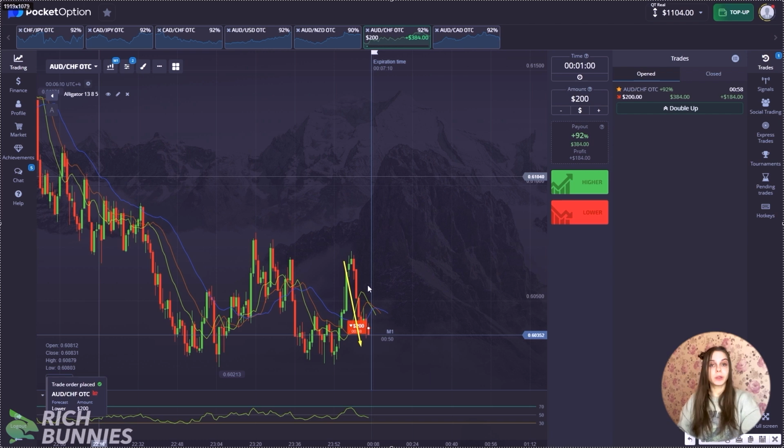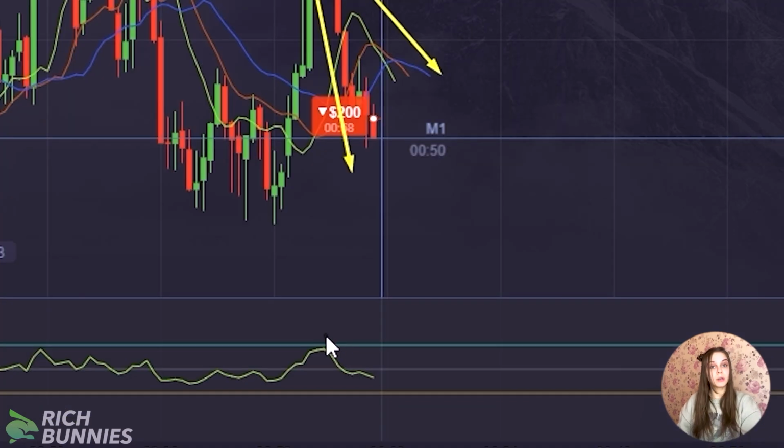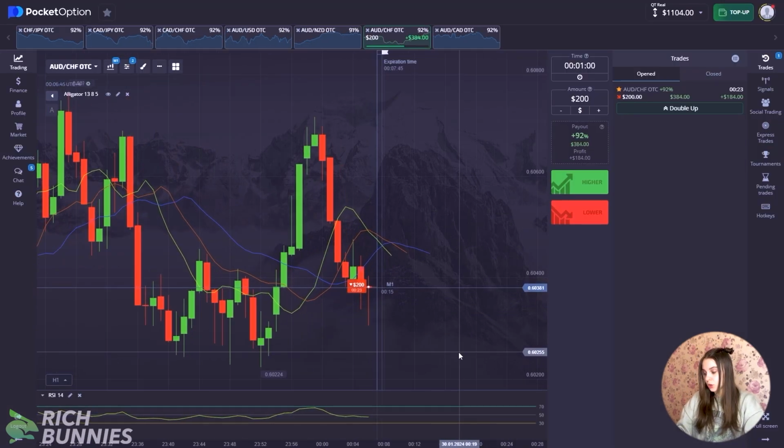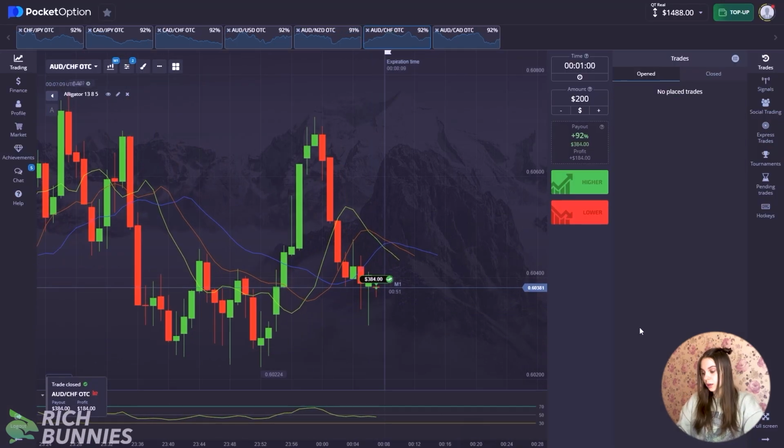And we can safely open a downward trade on the alligator. We also have a general downward trend. The blue began to overcome the previous two of its openings, and according to RSI, we have a drawdown that is going on smoothly and we're moving towards the border at the value of 30. Let's watch our chart. Yeah, great, this deal is closing in plus.